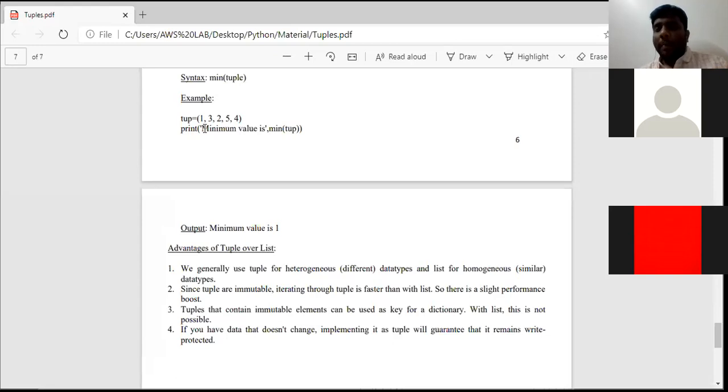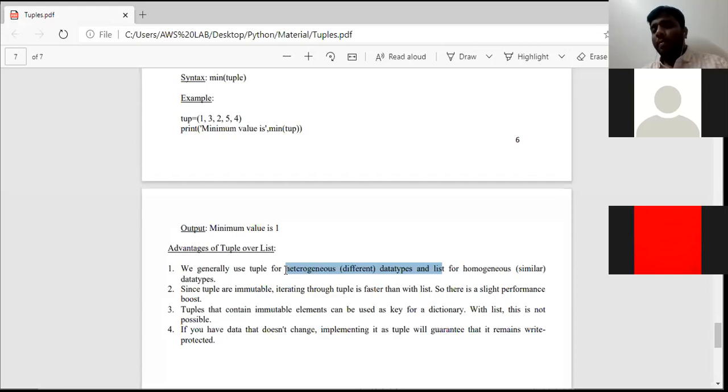If our elements are all integers, or all floats, or all characters, or all strings, then list can be used. Suppose our elements are heterogeneous, that means different data types, then we can prefer tuples. That is the main advantage of tuple over the list.